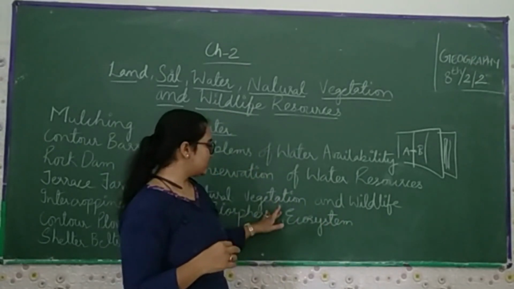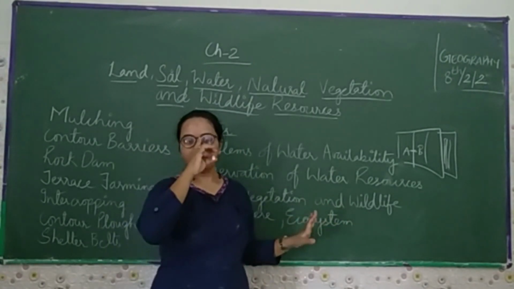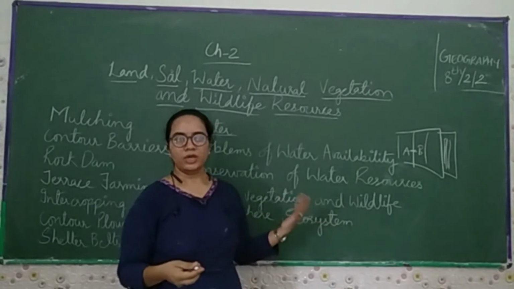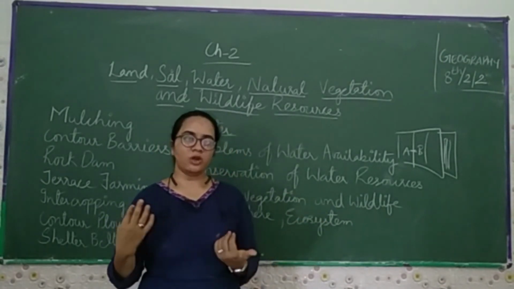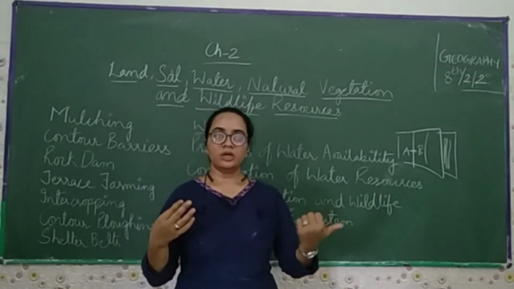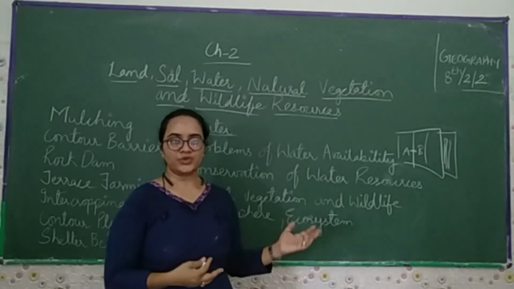Then we talk about vegetation and wildlife, the natural vegetation of different kinds which we get from nature. Then we talk about wildlife, which is to protect the wild animals and the birds, so that they are not hunted by any human, and then we can save them. There is also the biosphere and the ecosystem. So these are the points which we have covered.